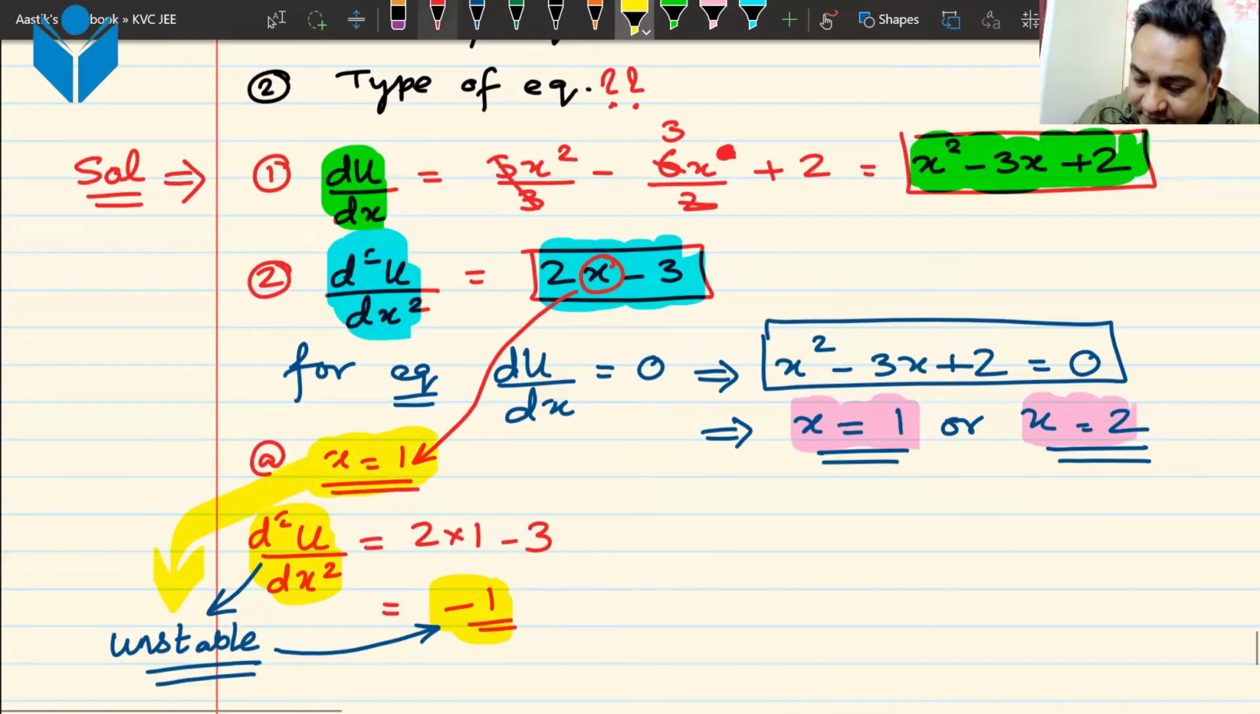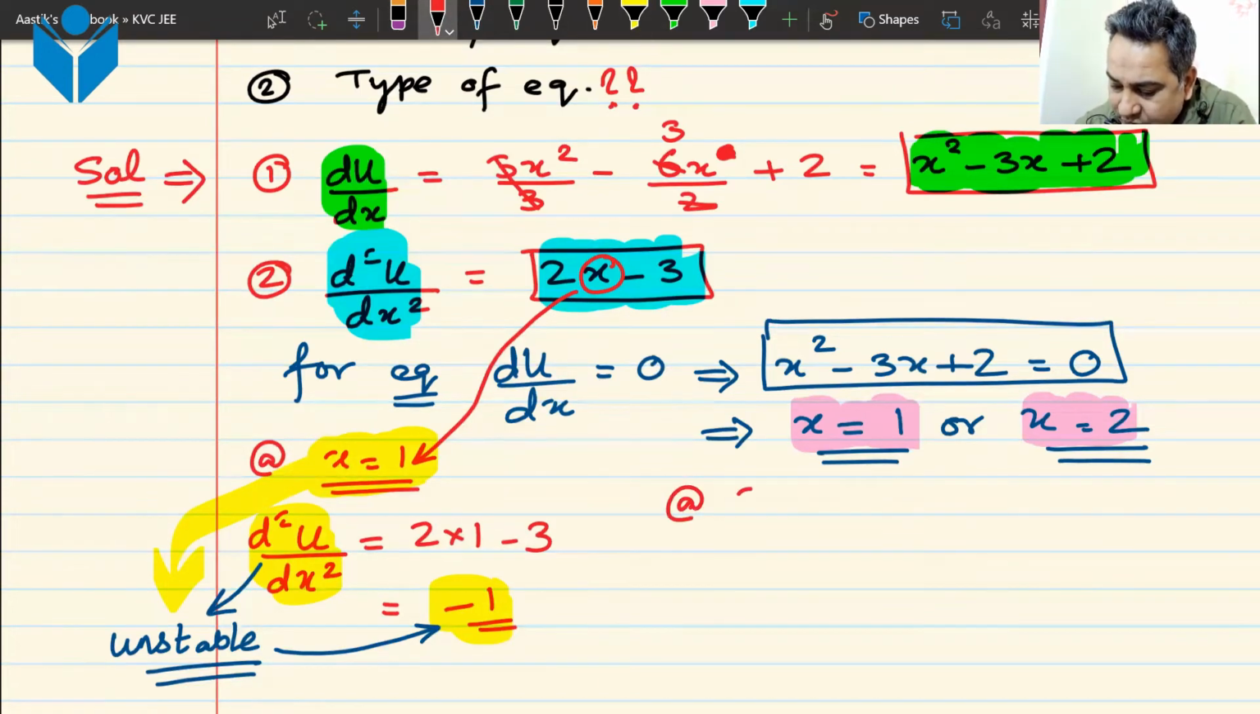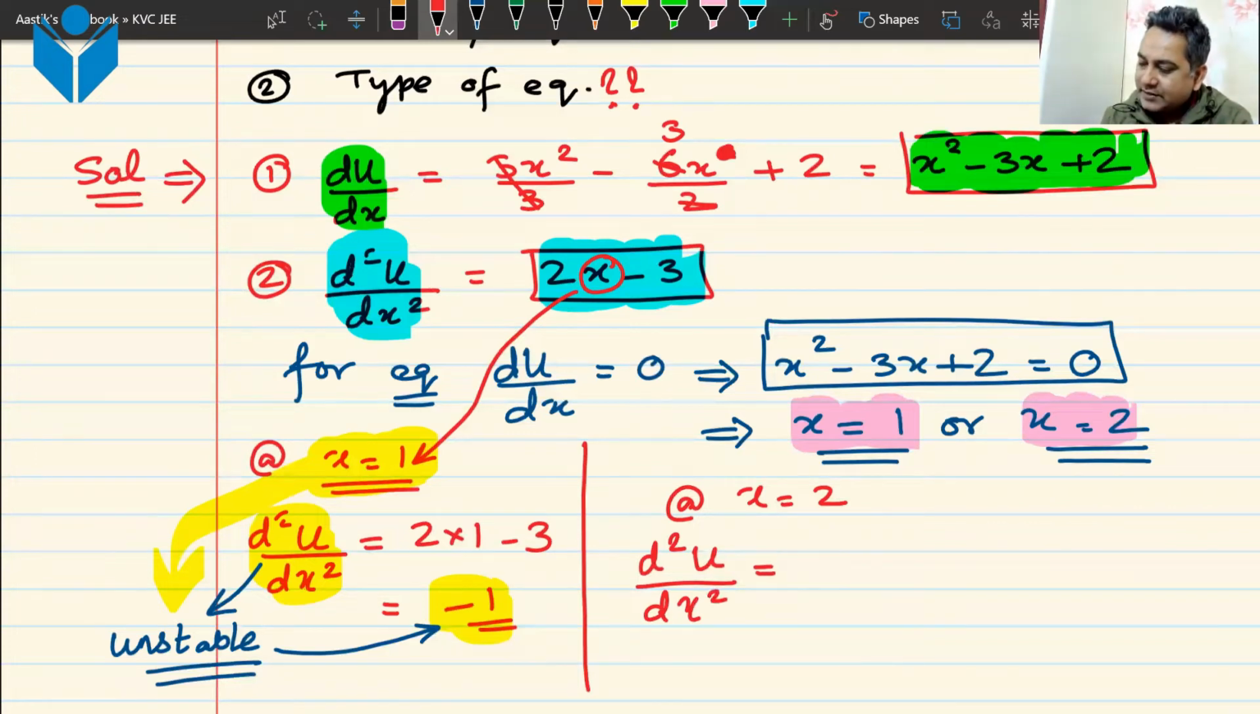But we also need to find out what is the value at x is equal to 2. That is what we are going to do now. At x is equal to 2, let me draw a line here. I have to find the second derivative value, d2u by dx squared. Again, I find it, and it is 2 into 2, 4, 4 minus 3, it is equal to plus 1. Did we get to this step? The green step? Yes, sir.